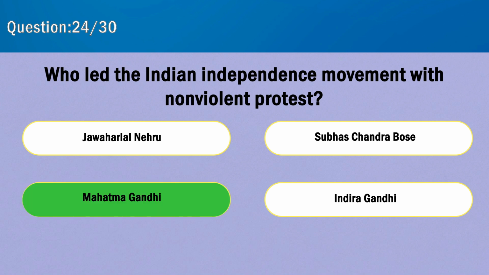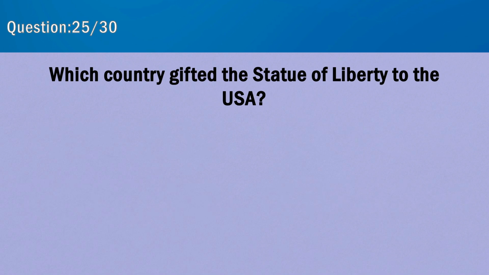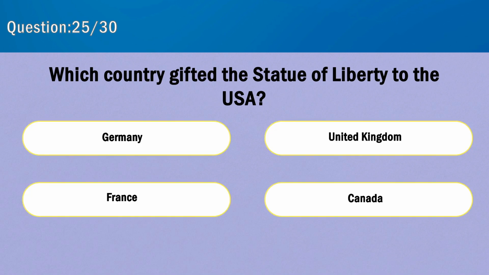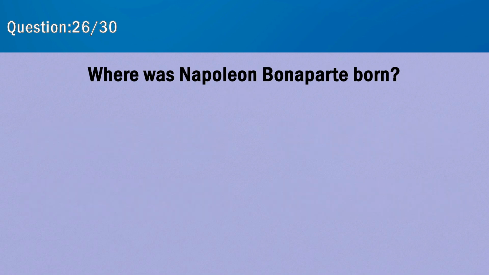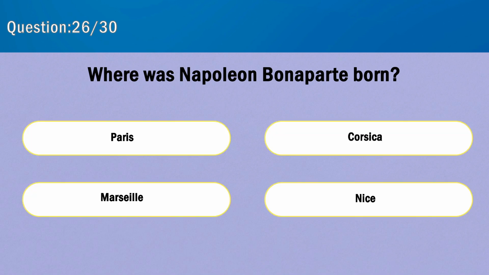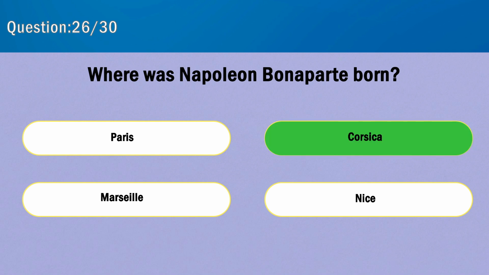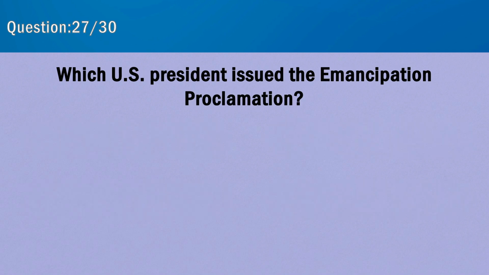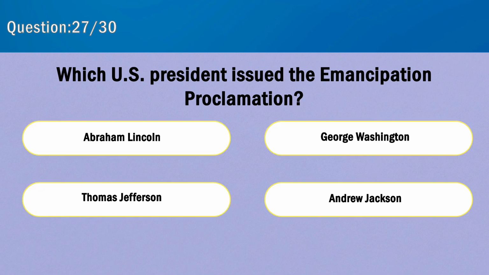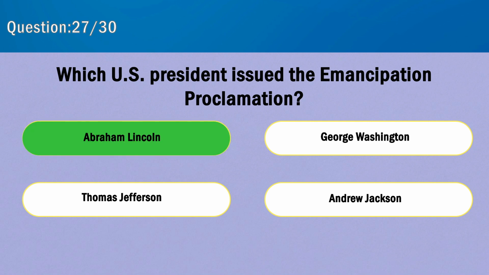Mahatma Gandhi. Which country gifted the Statue of Liberty to the USA? France. Where was Napoleon Bonaparte born? Corsica. Which U.S. president issued the Emancipation Proclamation? Abraham Lincoln.